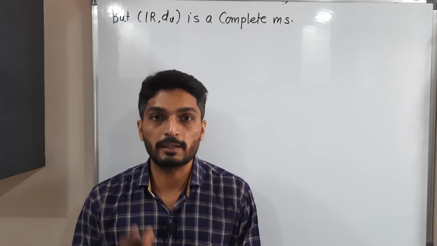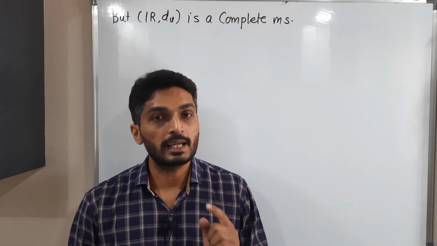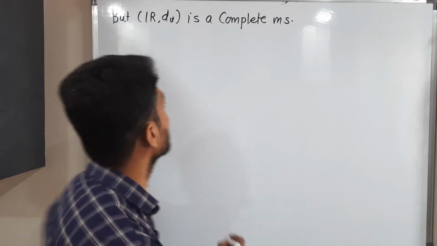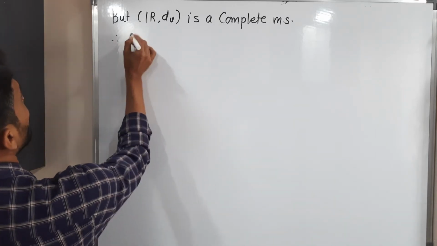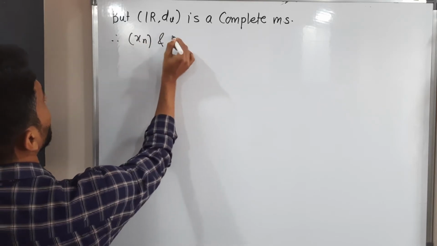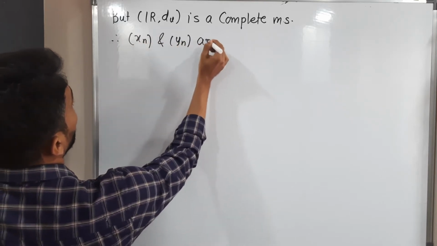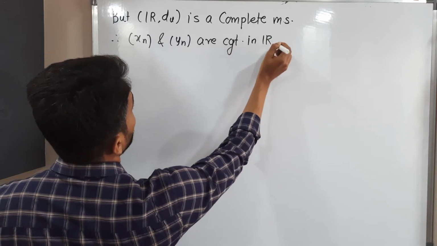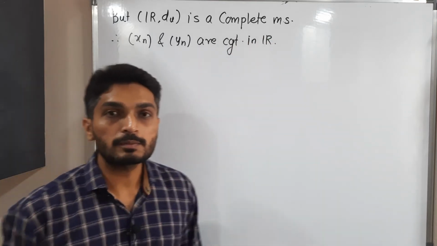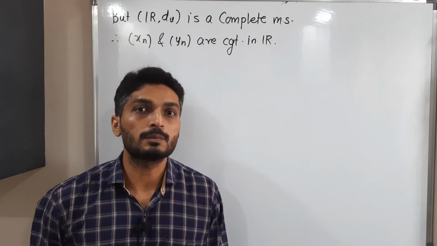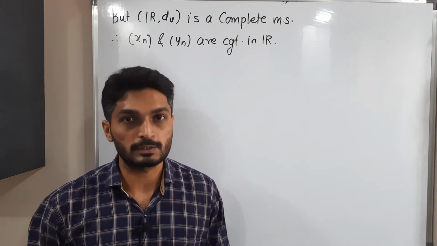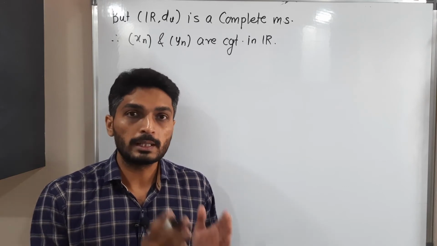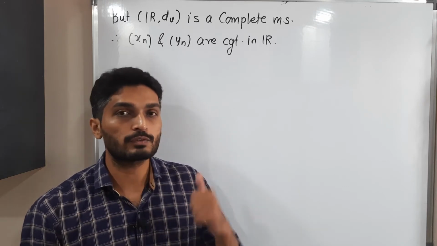So therefore, by definition of complete metric space, Xn and Yn are convergent in R. Okay, so let us write that thing. Since we know that a complete metric space says every Cauchy sequence is convergent in that metric space. So here R is a complete metric space. So therefore Xn and Yn are Cauchy, so therefore they must be convergent in R.